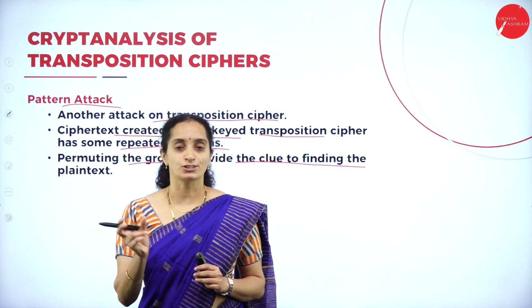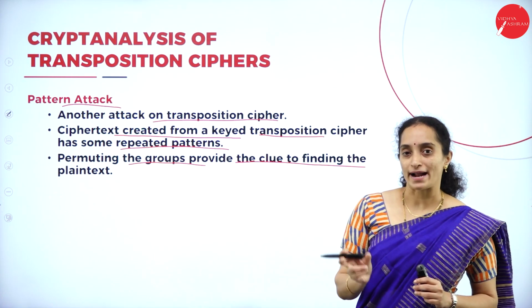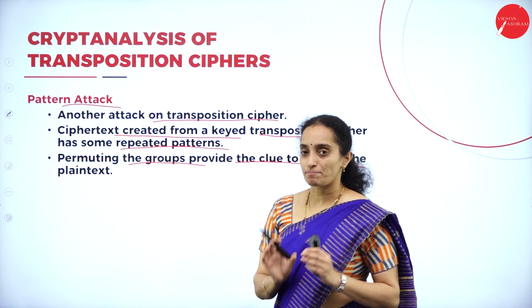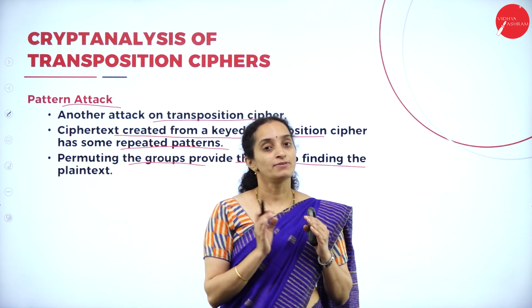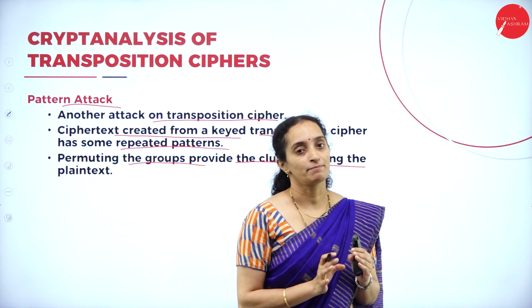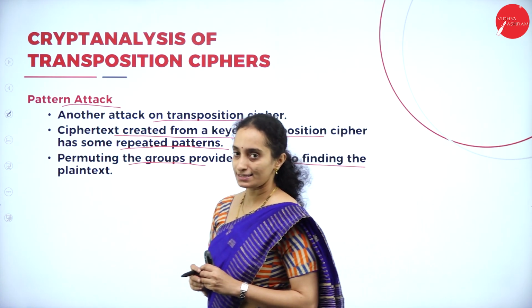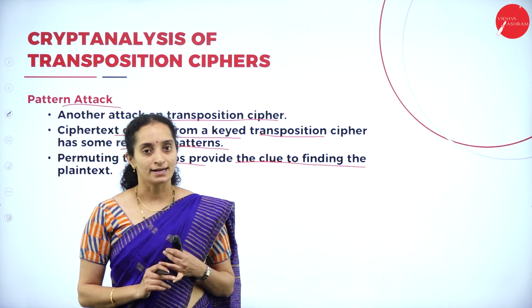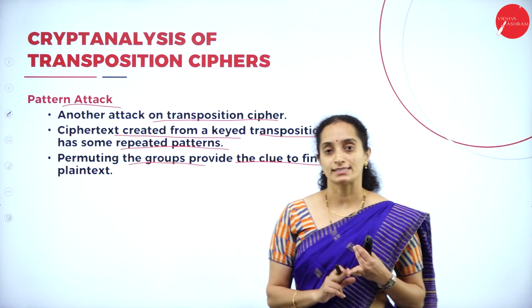If you have repetition of the characters and you observe, you can set a pattern. Using that pattern, one can assess what the key applied to the ciphertext will be. The pattern attack is also possible in the case of the transposition cipher.